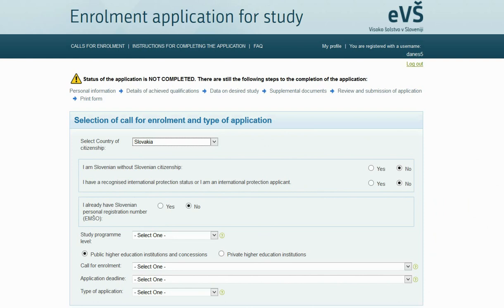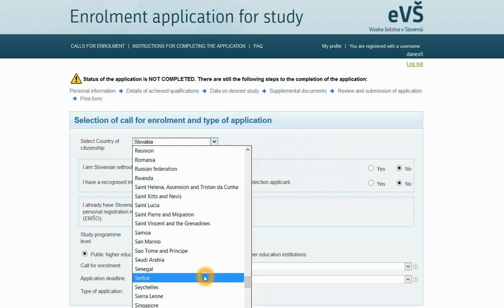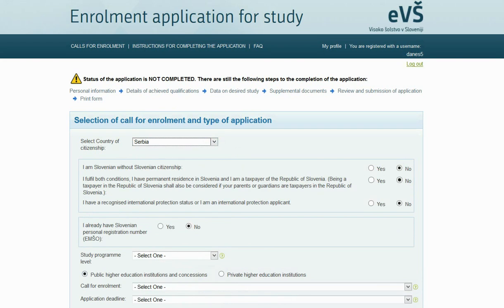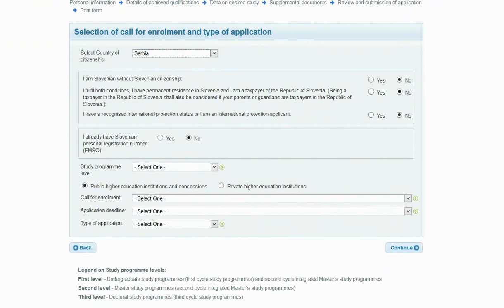international protection applicant. If you have foreign citizenship in a non-European Union country, you must answer yes or no also to the question. I fulfill both conditions. I have permanent residence in Slovenia and I am a taxpayer of the Republic of Slovenia. Being a taxpayer in Slovenia shall also be considered if your parents or guardians are taxpayers in the Republic of Slovenia. Then answer yes or no if you already have a Slovenian personal registration number. You do not need the number to complete the application.